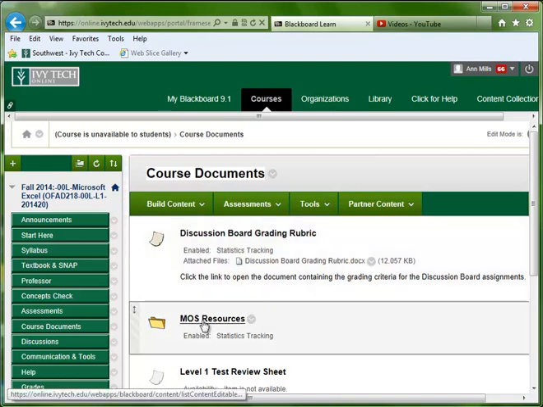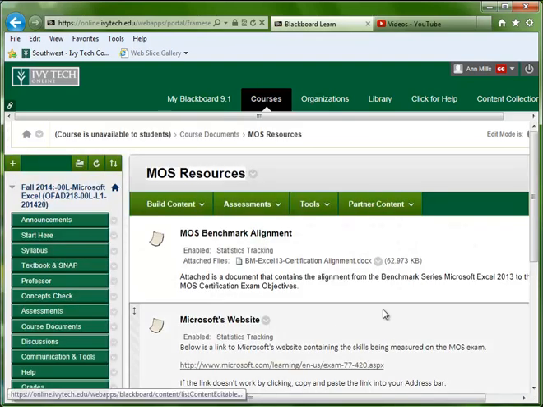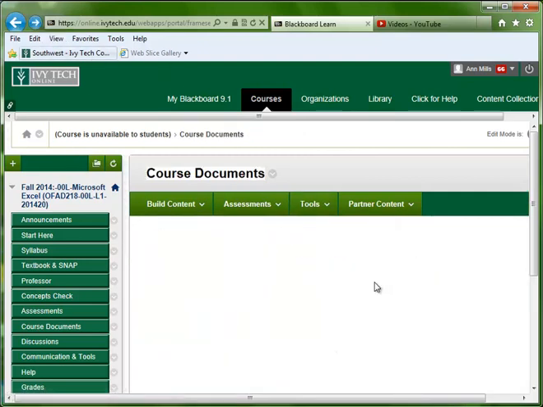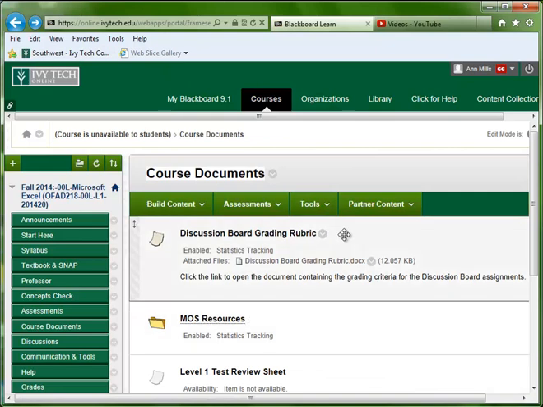And then also you can go into the MOS resources folder. When you get further along in the semester, you'll want to take a look at the items that you'll be tested on when you take that certification exam. In the announcement area, when I put things in the course documents area, I'll let you know. I'll say, I've placed a review sheet in the course documents tab or folder. So I'll refer to it frequently, but I just want you to know it's kind of a catch-all where I can put documents that you would typically see as handouts if you were taking the course in the classroom.